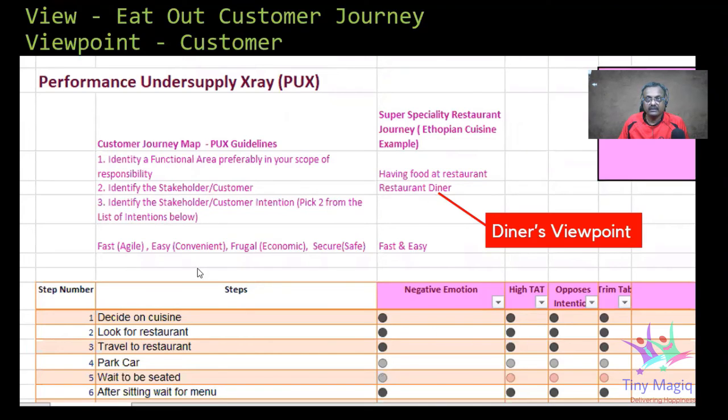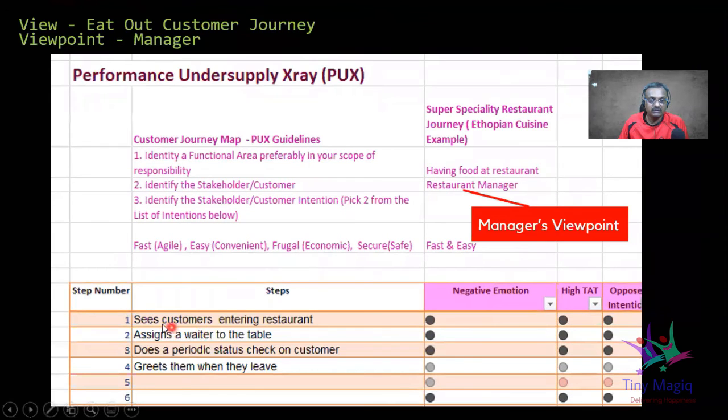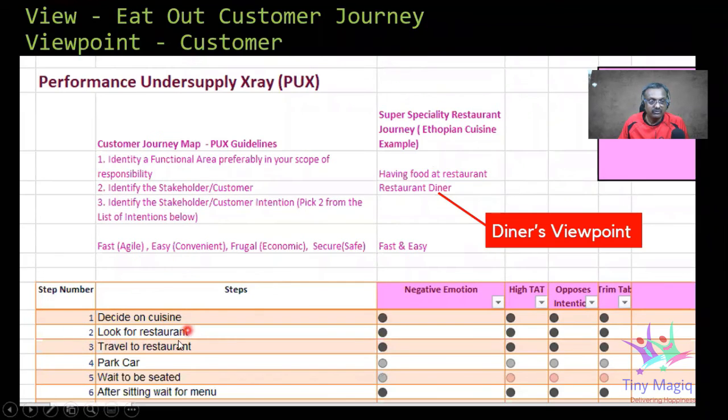And for that, we have different steps, one of which is deciding on the restaurant, looking for a restaurant, travel to the car. So these are the different steps in the customer journey when you look at it from a diner's viewpoint.